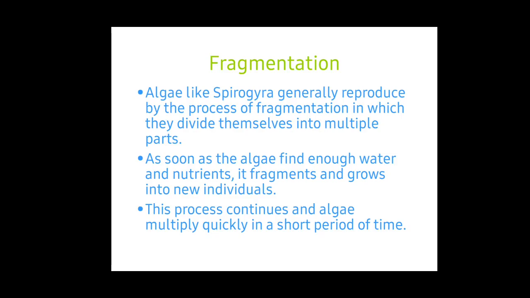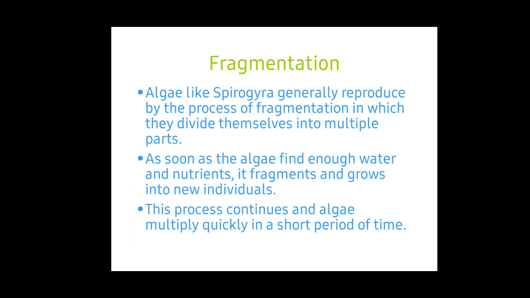Fragmentation. In budding we have seen that a small projection will grow, but in fragmentation a single cell will be divided into two. It is known as fragmentation. This is quite different from budding. In budding, a small bulb-like projection will form, but in fragmentation the cell is divided.